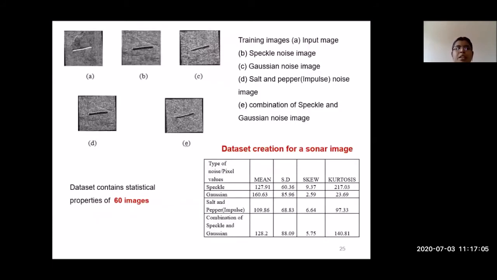So this is the basic idea of the artificial neural network I have created for identifying the noise. This is one sample I have given here: A, B, C, D, E. A is the input image, B is with speckle noise, C with Gaussian, D is the image with salt and pepper, and E is the image with the combination of speckle and Gaussian noise. For those images, I have calculated the mean, standard deviation, skew, and kurtosis. For a single image, it is given here. Like this, I have calculated for 60 images: 60 images for speckle, 50 images for Gaussian. Like this, I have created a database.